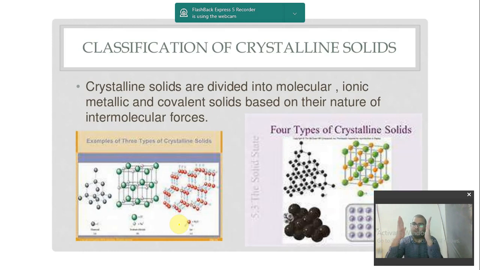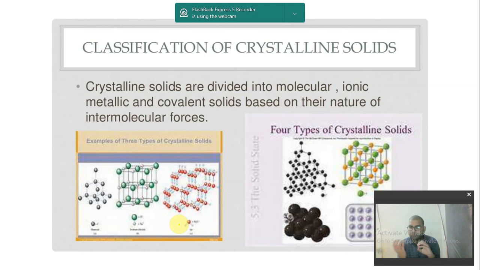Because if they have a very high force of attraction, then they will have a particular property. They will not be broken easily. They cannot be melted easily. But if they have the least force of attraction, but at the same time they are solid, then they can be broken easily. They can be melted easily.